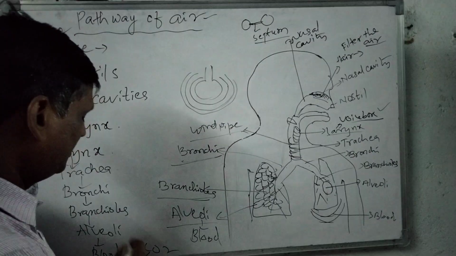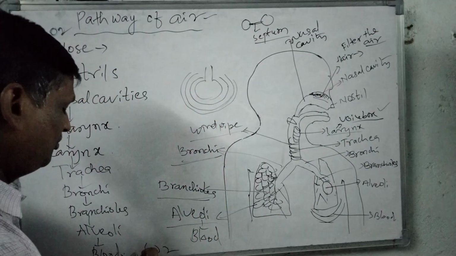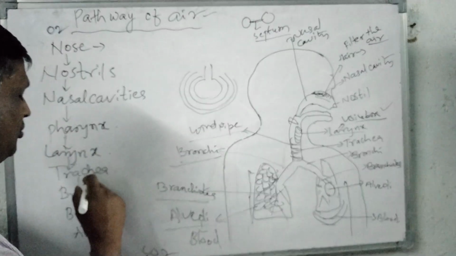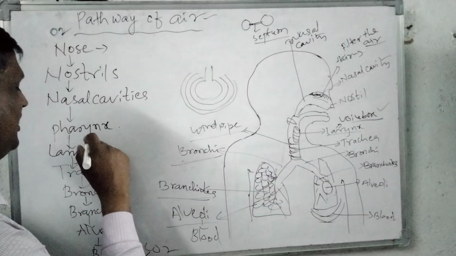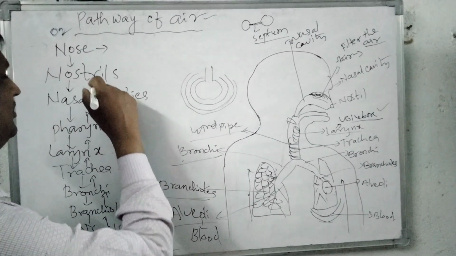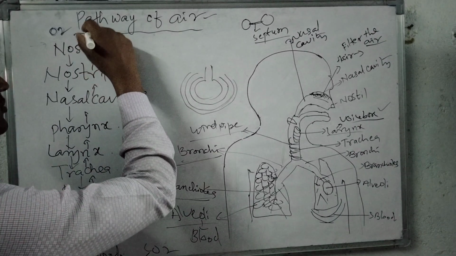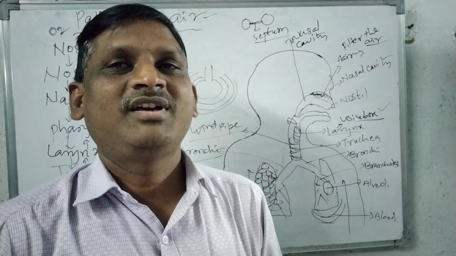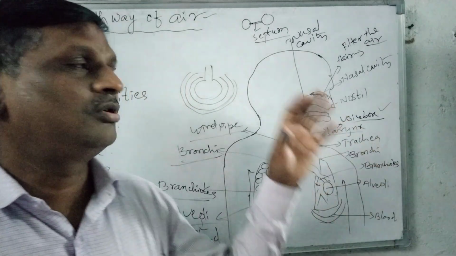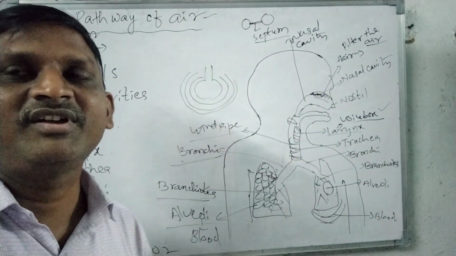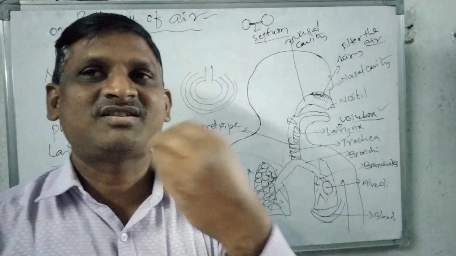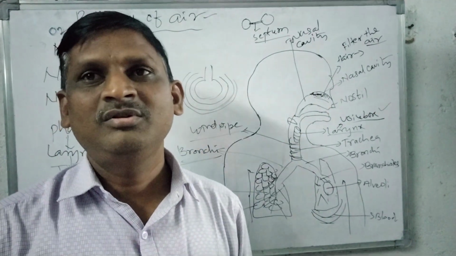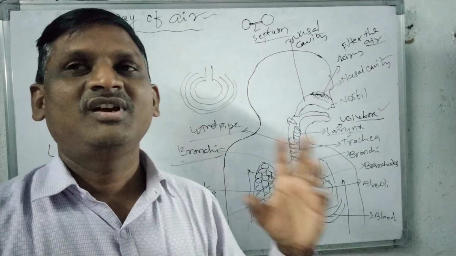అలా కార్బన్ డైఆక్సైడ్ ఆక్సిజన్ ఎలాగైతే లోపలికి వచ్చిందో అదే వేలో సేమ్ కార్బన్ డైఆక్సైడ్ బ్లడ్, alveoli, bronchioles, bronchi, trachea, larynx, pharynx, nasal cavities, nostrils, nose, and carbon dioxide goes out. So in this process, the exchange of gases takes place. So this is all about the pathway of air. In this way, the air is exchanged from the nose to blood, whereas blood to nose. So this is all about pathway of air.